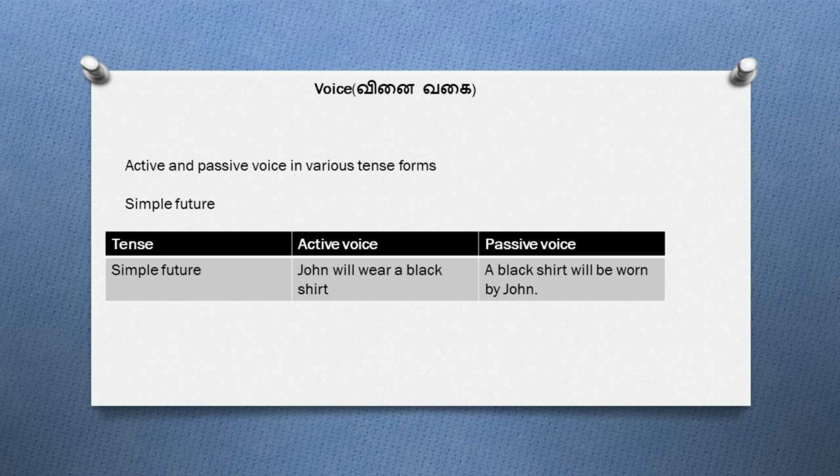Since the tense used here is simple future, the verb that should be used in the passive voice is will be. Next, write the past participle or the V3 form of the verb wear, and it is worn. Then complete the sentence with by plus the subject in the active voice, that is John. So the passive form of the sentence will be, a black shirt will be worn by John.